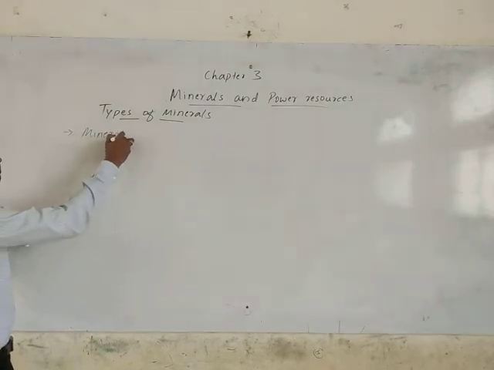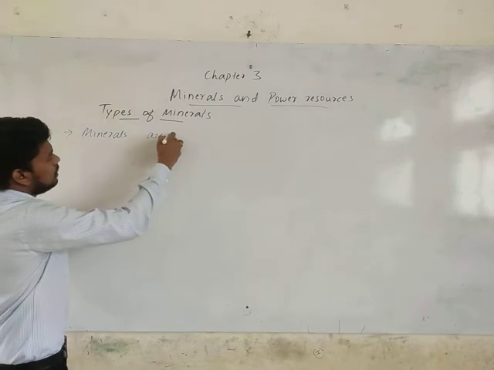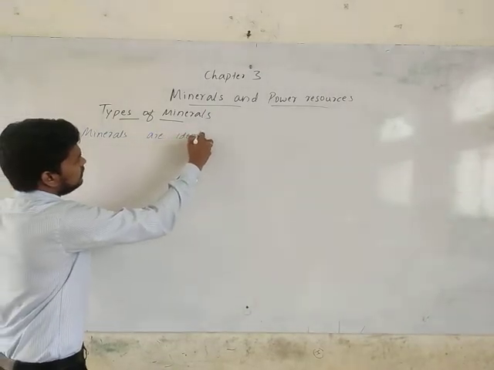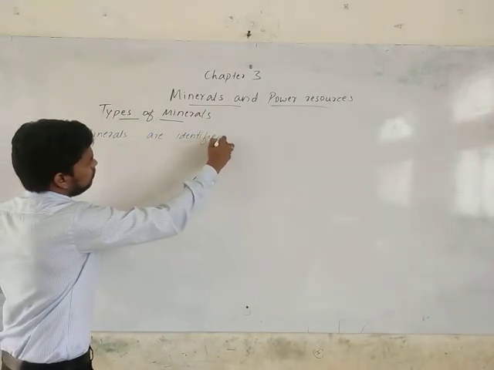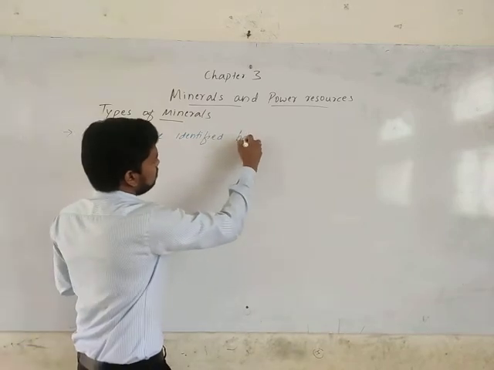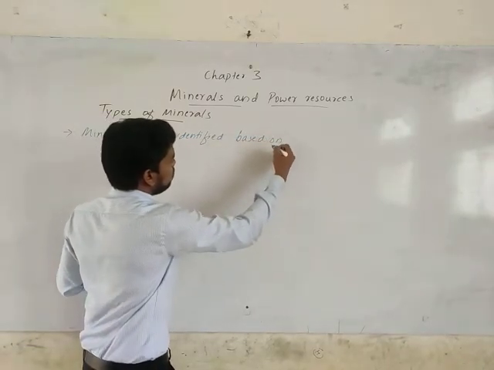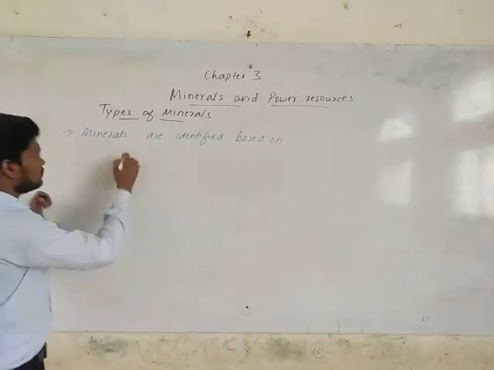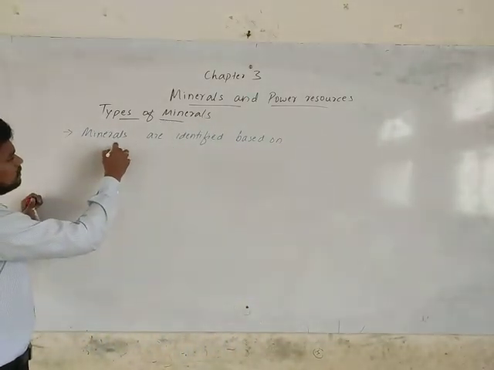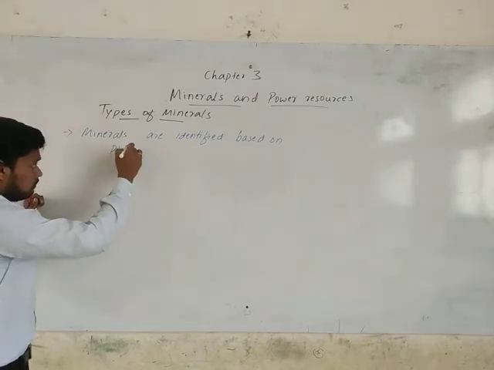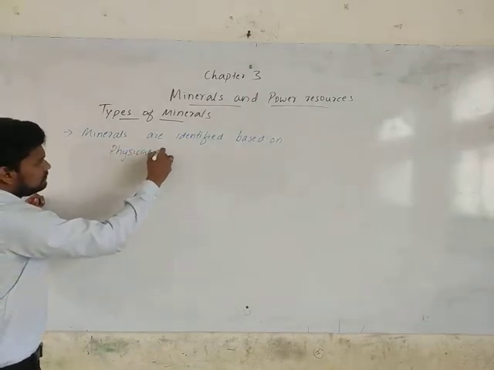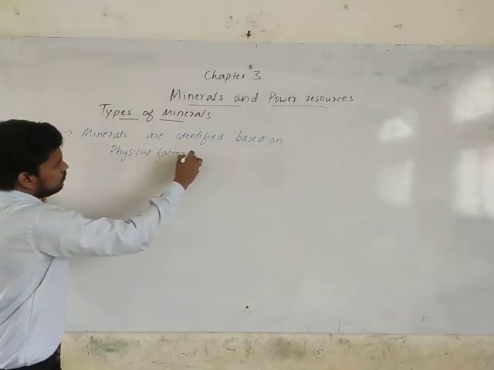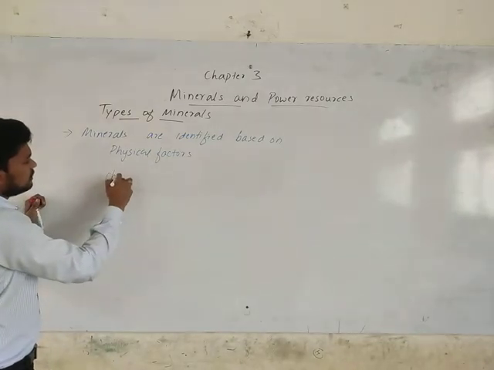Minerals are identified based on physical factors and chemical factors.